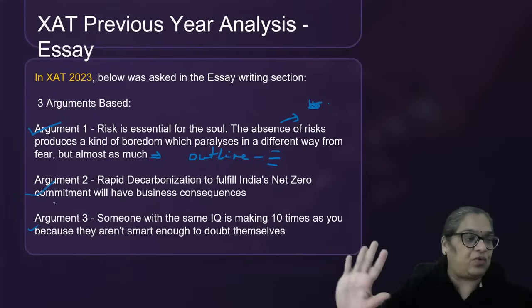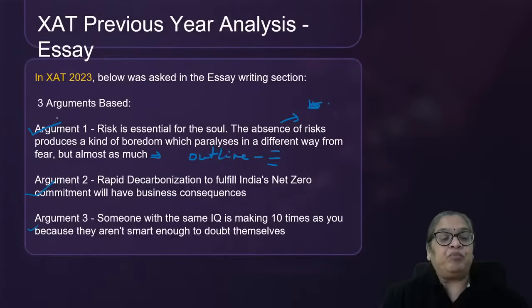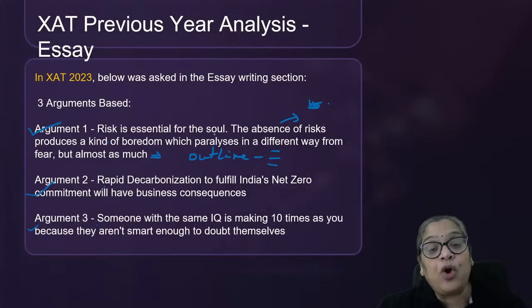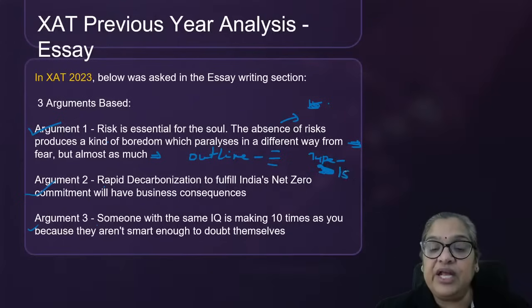Let's see what I want you to do for the next class. I want you to read up about all 3 topics, 2 or 3 articles. All right, decide on which topic you want to type an essay into your computer in 15 minutes.